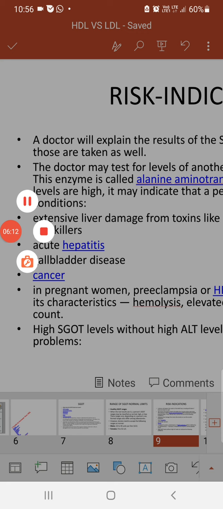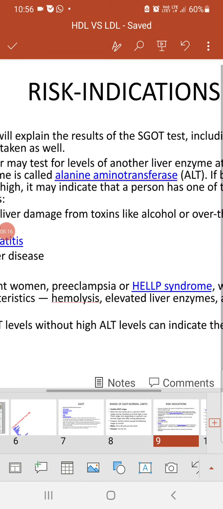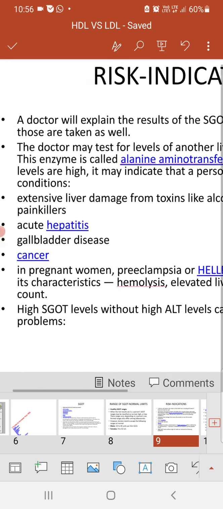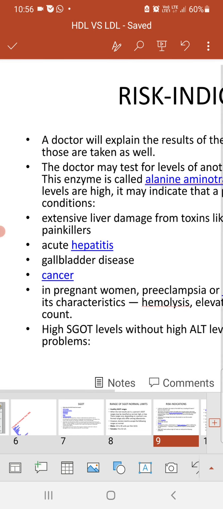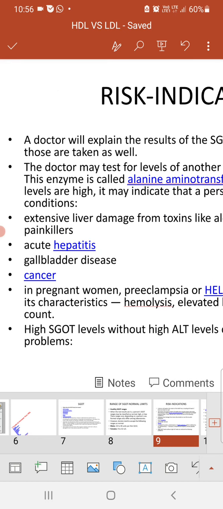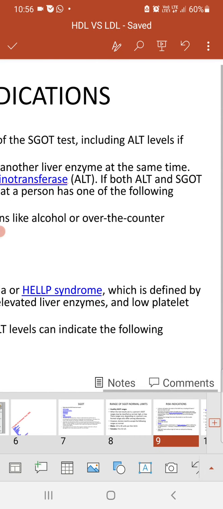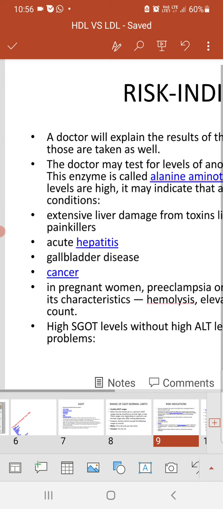So pregnant women may face hemolysis or elevated liver enzymes, and these are the different characteristics that pregnant women can suffer with high levels of these enzymes.